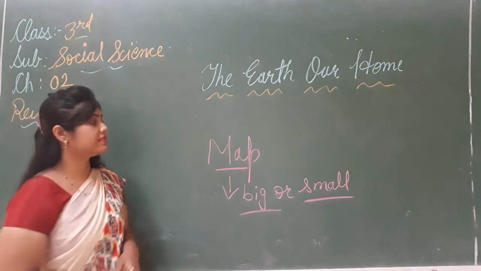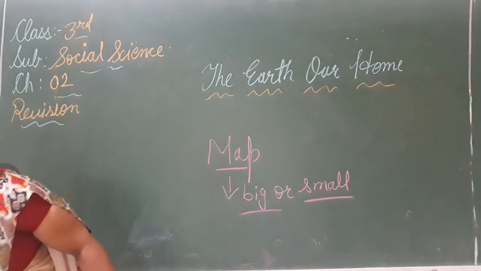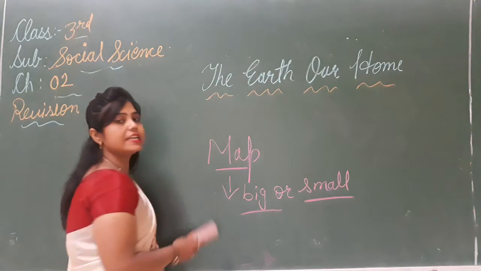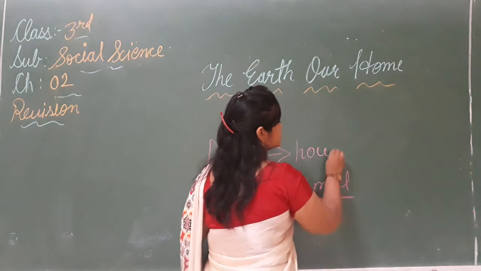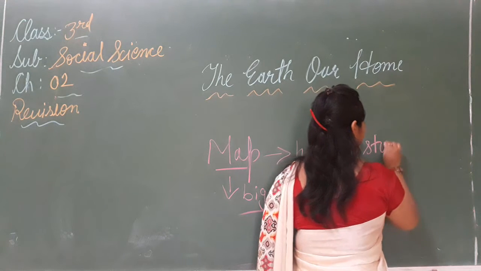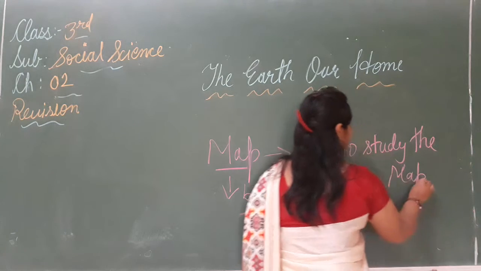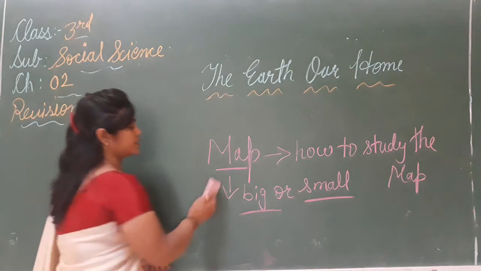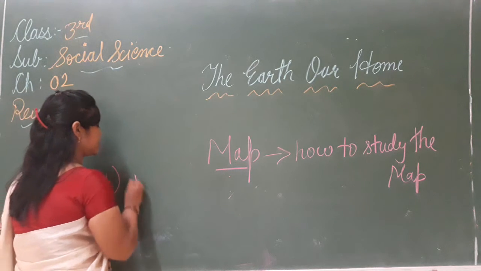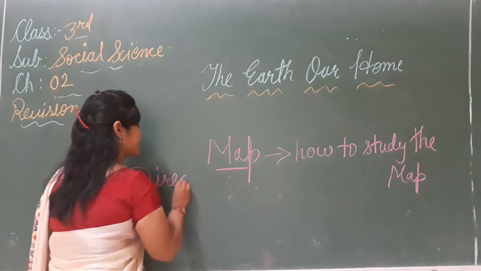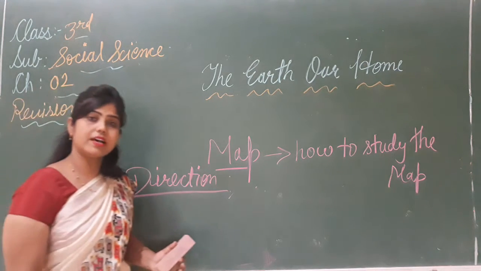Then our next topic is the direction of map. There are some features in a map that help us study the map. हम map की study कैसे करें? How to study the map. So one of the features, the first, is the direction. What is the first feature? That is the direction. With the help of the direction, we can understand about the map.